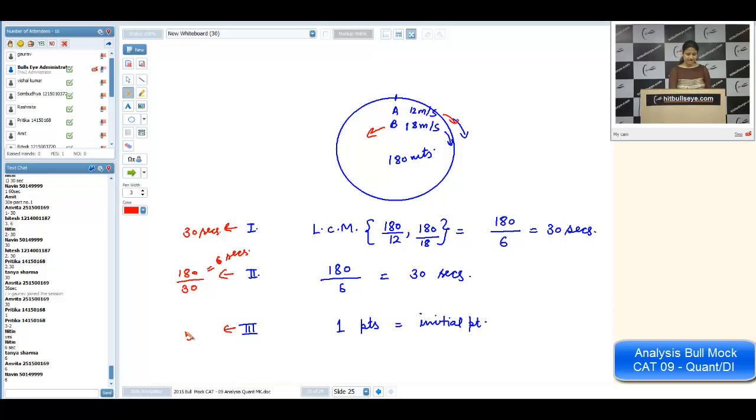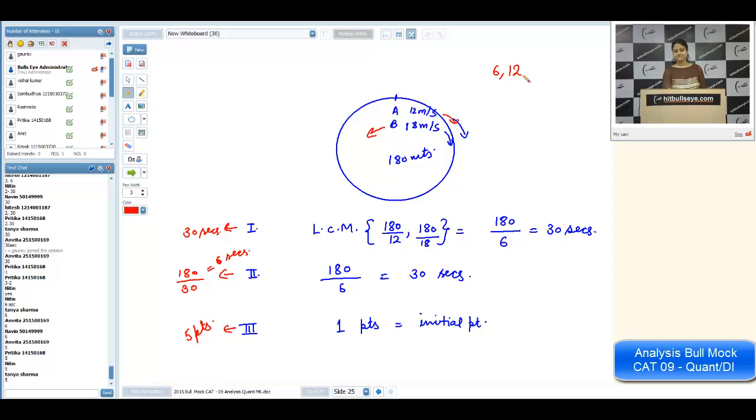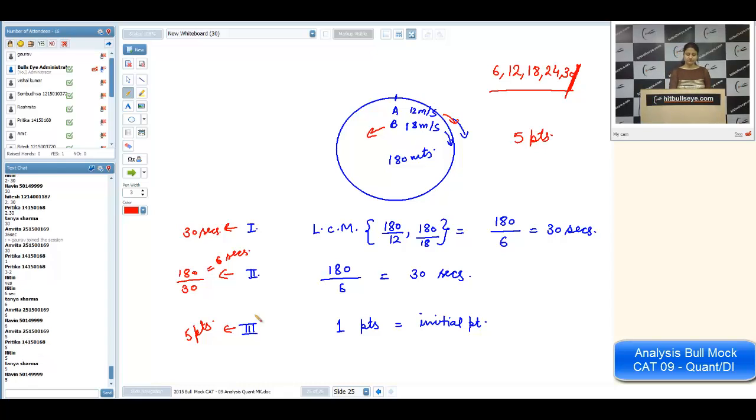It will be 5 points. Once again, you will relate the first two parts. After every 6 seconds they will meet. It means they will meet after 6 seconds, then 6 more seconds, in total 12 seconds, then 18, then 24, then 30. But after 30 seconds they are coming to the initial point. Now after that the points will be repeated. So how many points are there? 5 points.